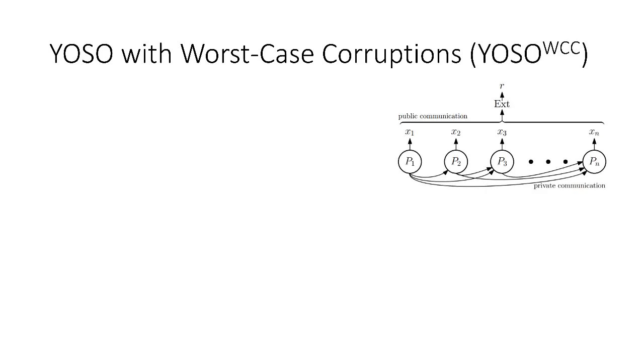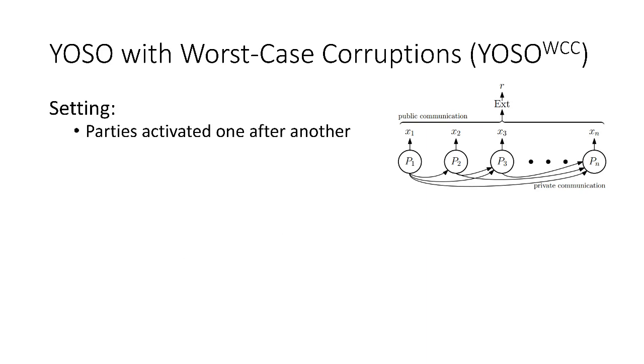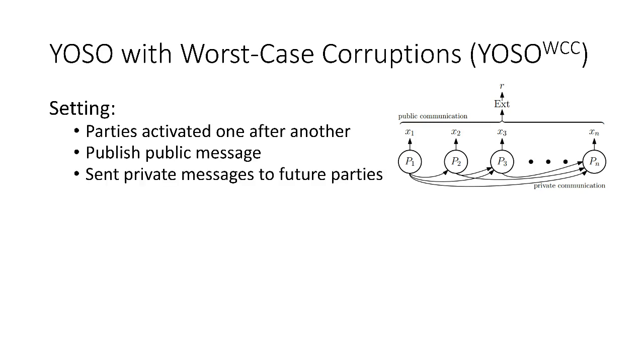Okay, so in a little bit more detail, in our setting, we will consider sort of a line of n parties, where parties are activated one after another, and each party speaks only once, meaning that each party comes online, can publish a public message, and send private messages to future parties, and then essentially go offline.